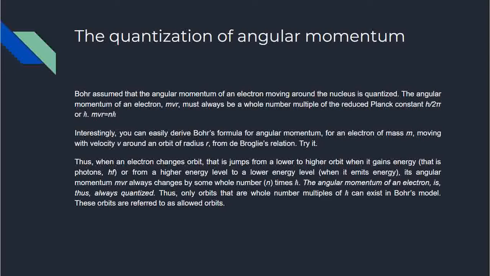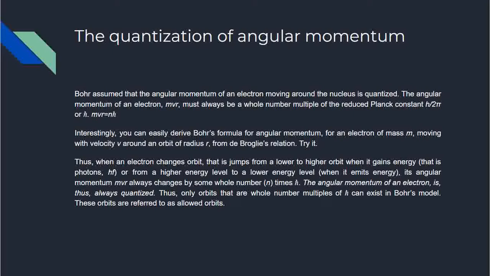The quantization of angular momentum. Bohr assumed that the angular momentum of an electron moving around the nucleus is quantized. Just like we saw the quantization of energy by Max Planck, Bohr said that the angular momentum is quantized. The angular momentum of an electron, mvr, must always be a whole number multiple of the reduced Planck constant, h by 2 pi. h by 2 pi is also called h cut or h bar. So mvr is the angular momentum, mass into velocity into radius. So mvr equals n h bar, or n h by 2 pi, where n is a whole number. So the angular momentum must be a whole number multiple of the reduced Planck constant.